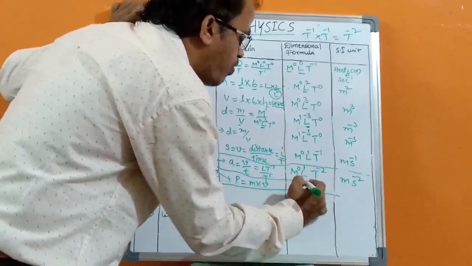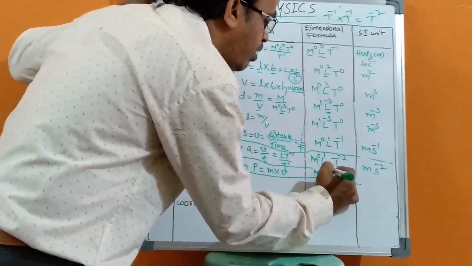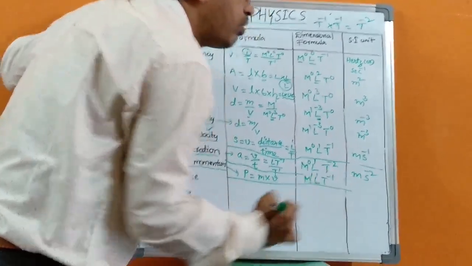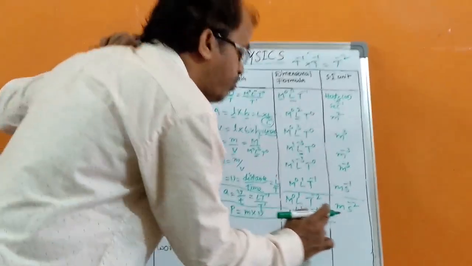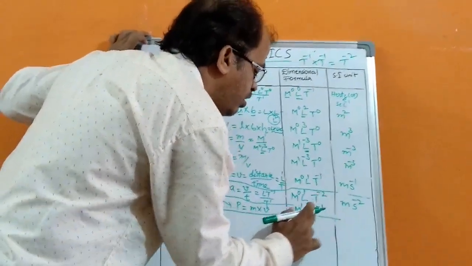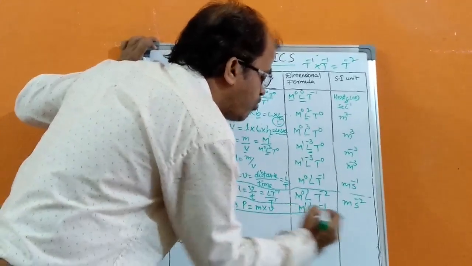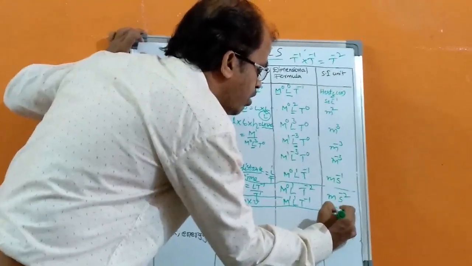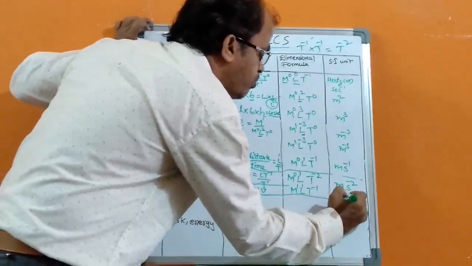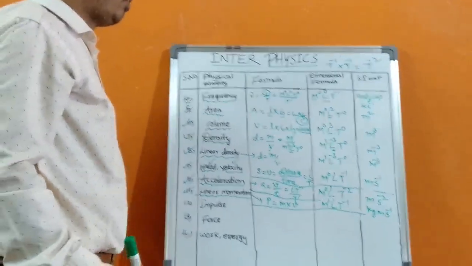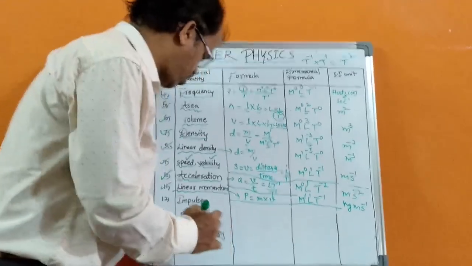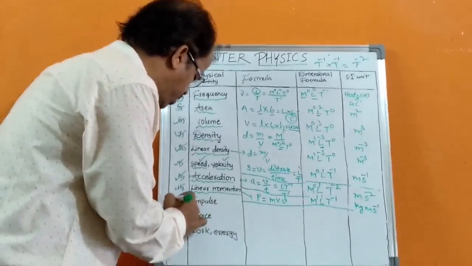So M power 1 L power 1 t power minus 1 is the dimensional formula for linear momentum, and we can write its units: mass kilogram, length meter, time second power minus 1. So kilogram meter second power minus 1 is the unit for linear momentum.